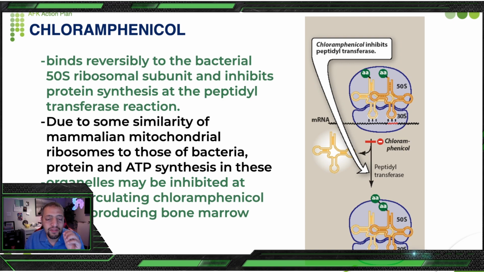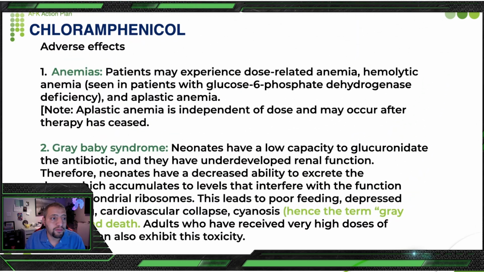So there is some similarity between this step in protein synthesis and the mitochondria in mammals. Sometimes in some patients it leads to bone marrow toxicity, which leads to anemia, a severe side effect. That's why we don't use this antibiotic unless we have no other resort.